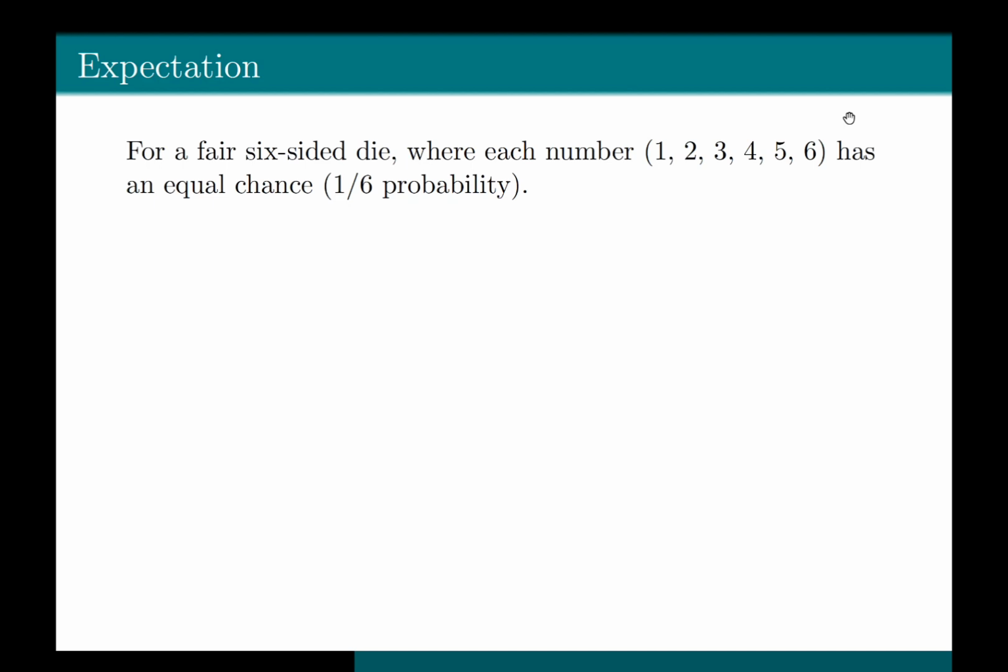For a fair six-sided die, where each number is 1, 2, 3, 4, 5, 6, because you are rolling a die, these are the possible outcomes you can have. All these outcomes occur with the probability 1 by 6.